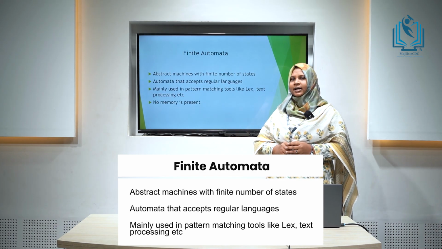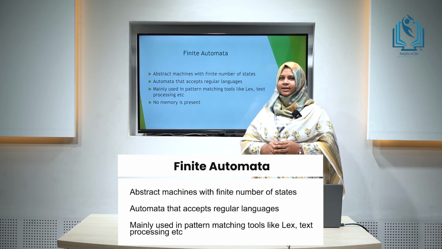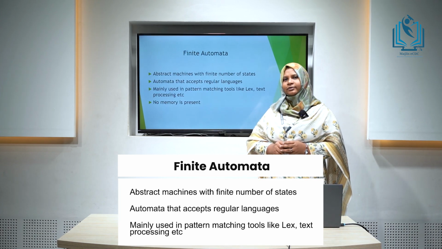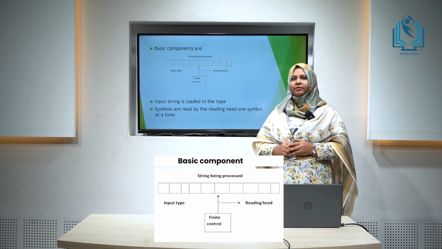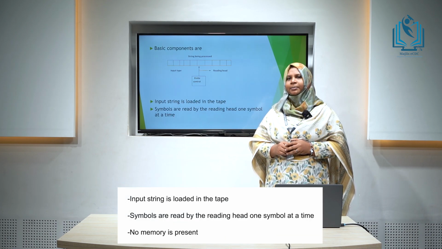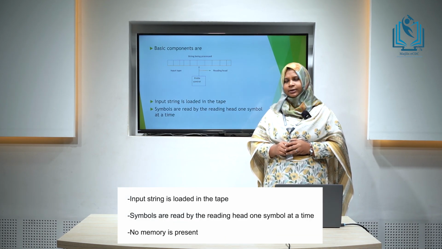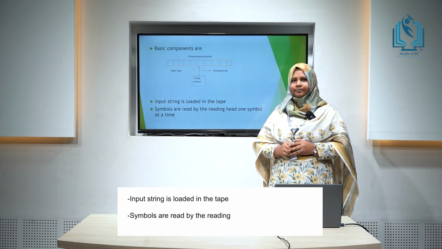This automata accepts the class of language called regular language. They are mainly used in pattern matching tools like Lex and text processing, etc. And the main feature of finite automata is that these machines do not have a memory. The basic components of finite automata are an input tape, a reading head, and a finite control. Input tape is the place where the input string is loaded. Symbols are read by the reading head, one symbol at a time.